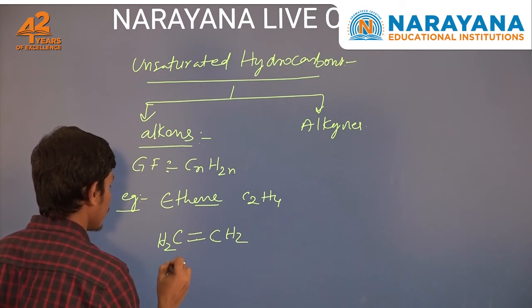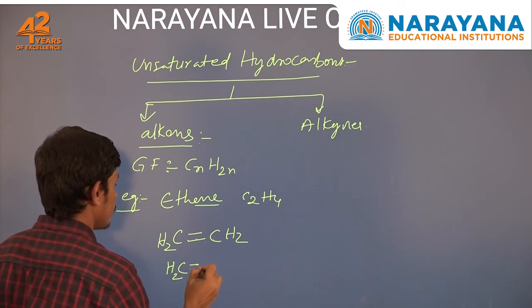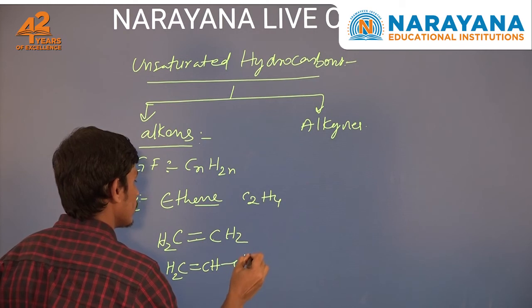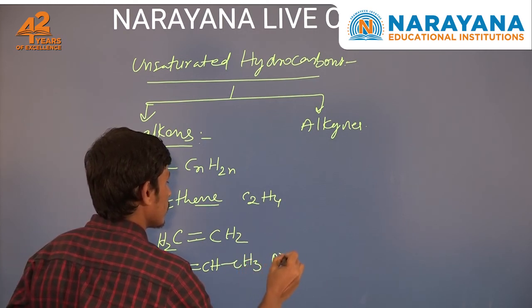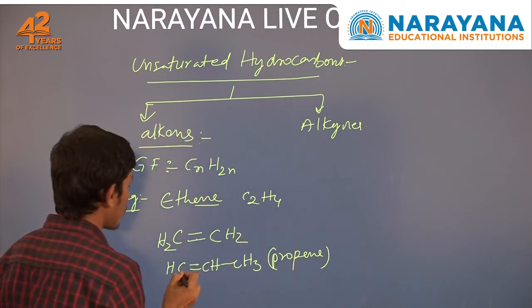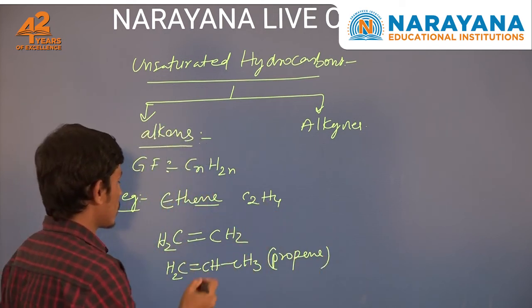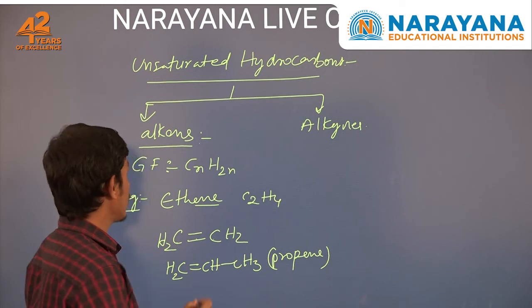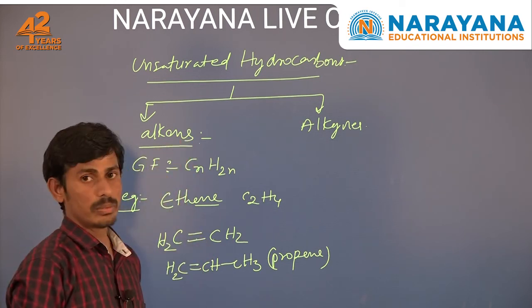Next, propene. Here 2 carbon atoms are connected by a double bond. So that's why it is an unsaturated hydrocarbon that belongs to the alkene family.